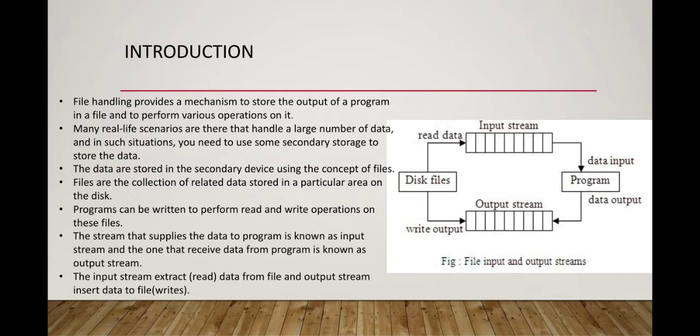Now in real life, what happens? Suppose there is a large amount of data. In that situation, you need to store the data in secondary storage, like a floppy disk or hard disk. The data is stored in the secondary device using the concept of a file. It means you create a particular file, give a name to that file, and the data is stored in that file.